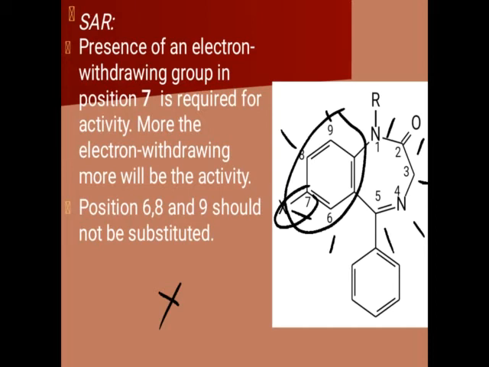If at the 7th position it is unsubstituted or electron donating groups are present like methyl group, what happens? If such groups are present, it disturbs the resonating structure, it disturbs the stability of the structure. Hence, they will decrease the activity. So there must be an electron withdrawing group at the 7 position.